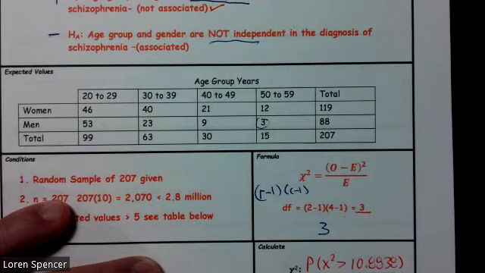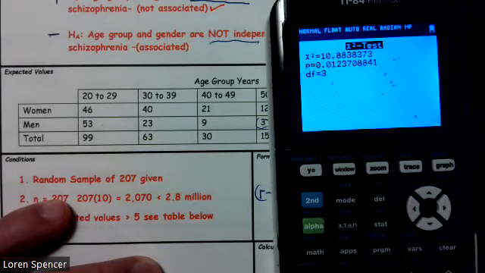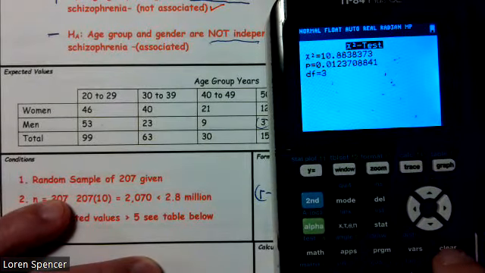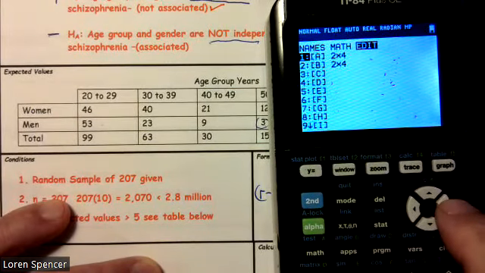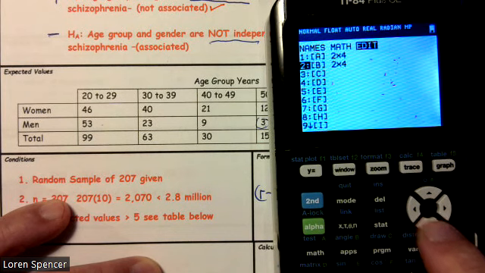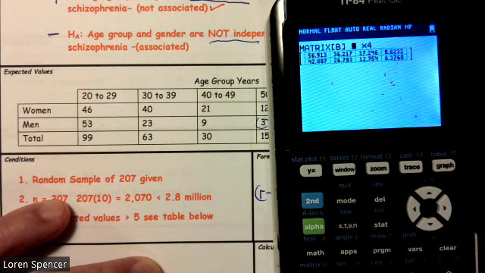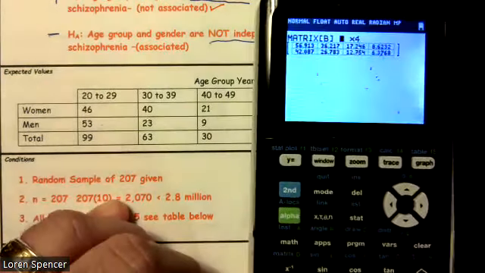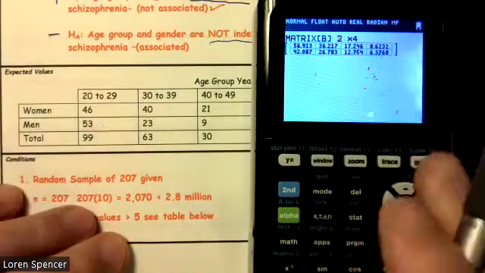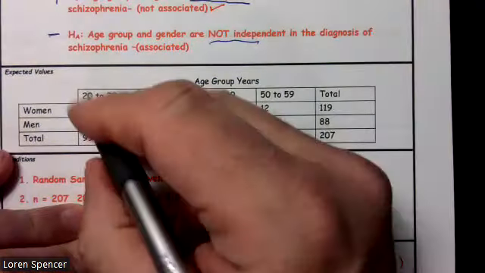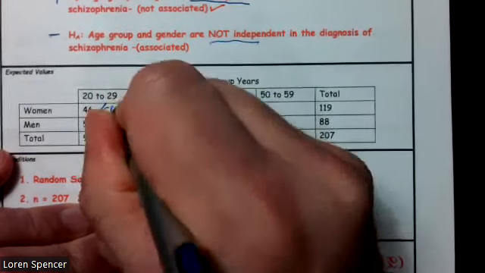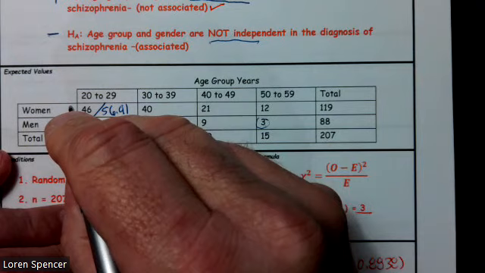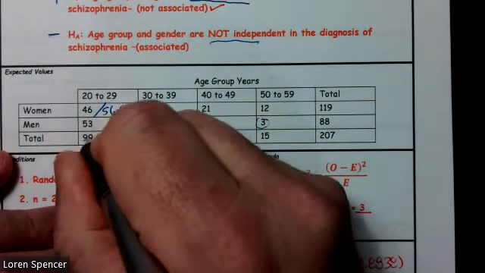All right. Now we're going to go back up into our matrix. We're going to leave this and re-enter the matrix, but we're not going to A. We're going to drop down to letter B. And there we have our expected values, and we need to write all those down. So we have 56.91, 42.08.